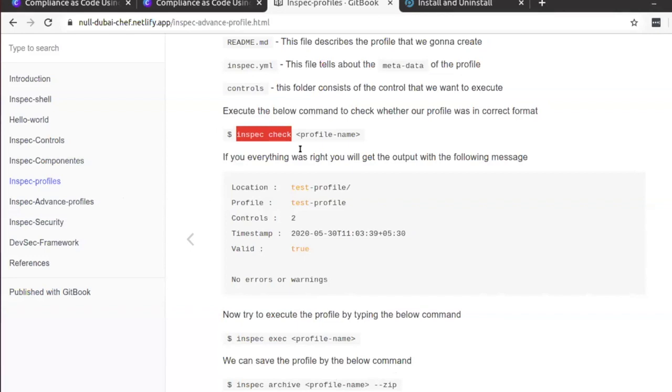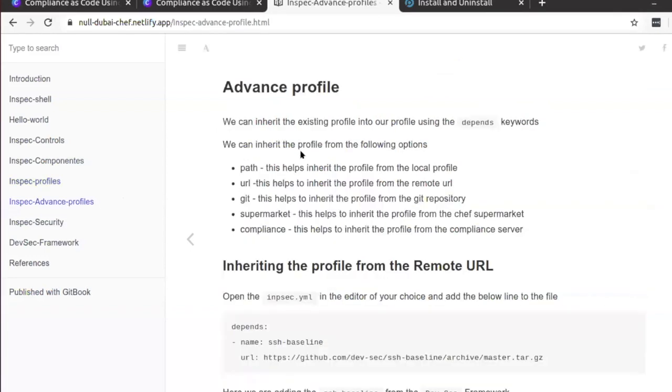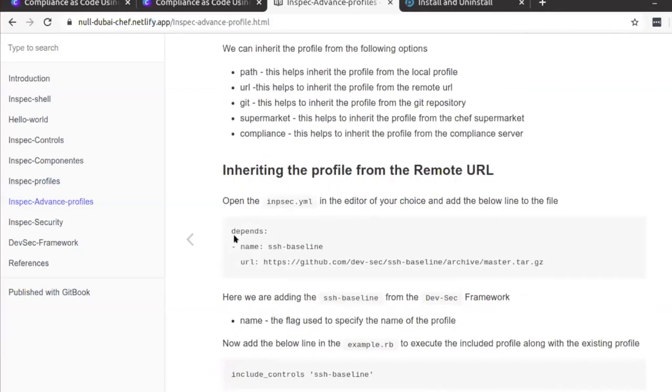So this is about the profile. Advanced profiles. So far we have seen a simple profile, but most of the times there are some profiles that were already written by other people. In that case, we can use those profiles. How we can use them is with something called depends.